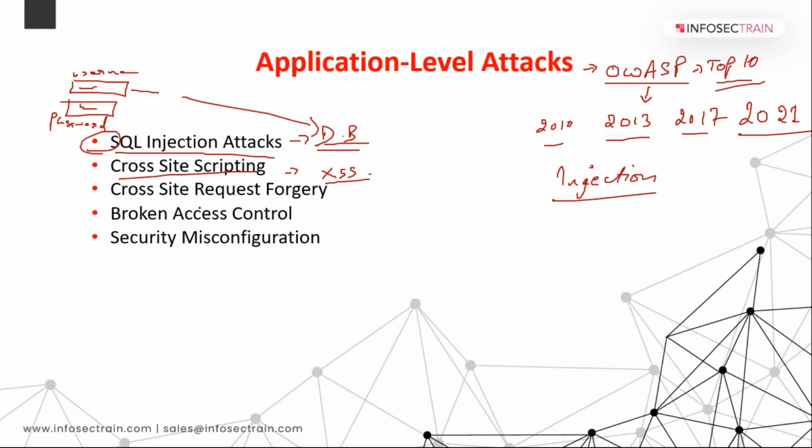CSRF is cross-site request forgery. Cross-site request forgery is something like, suppose, you know what attackers were doing. Actually, it has two conditions. First of all, the victim should be online, which means your victim should be authenticated. First of all, he should be logged into the particular application. And another condition is that the victim should carry out the attack. Okay, these are the two primary conditions of cross-site request forgery.